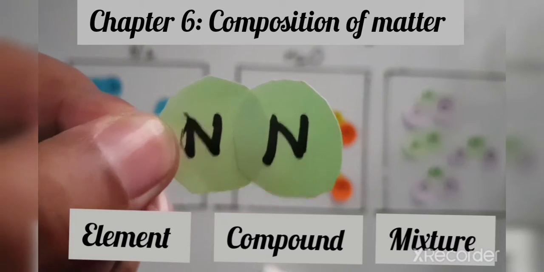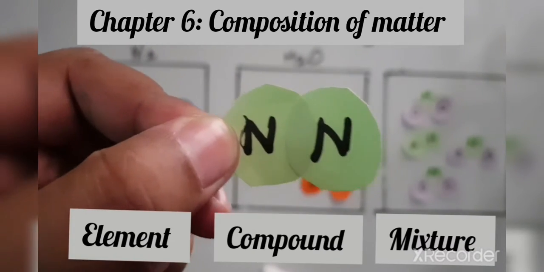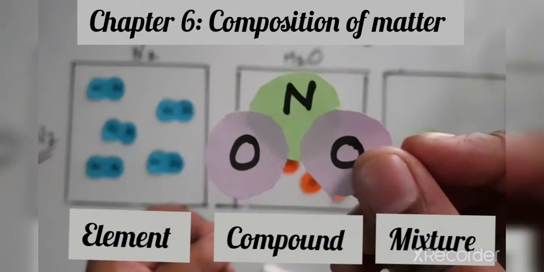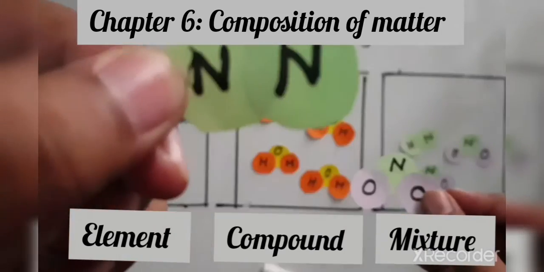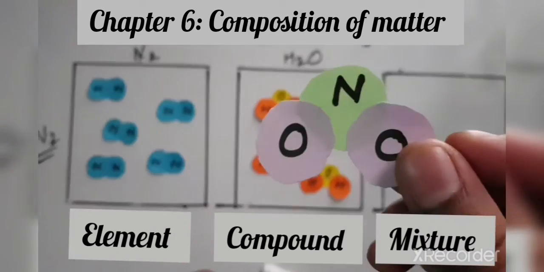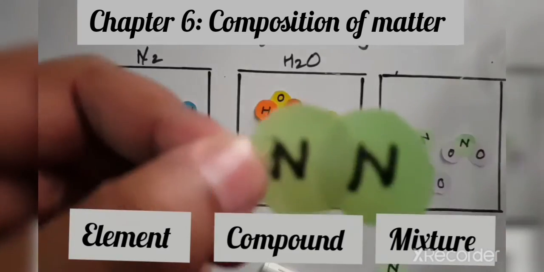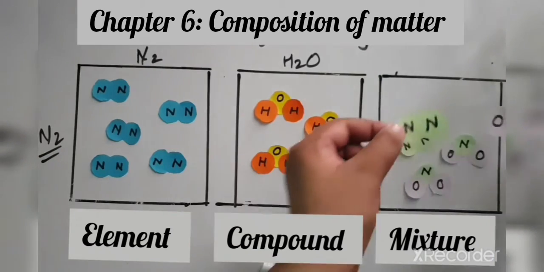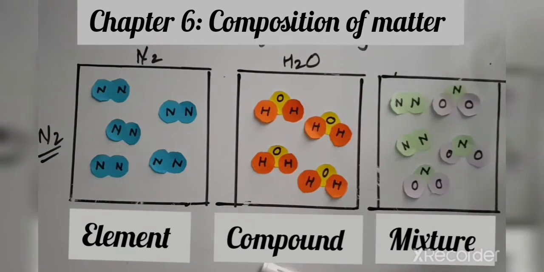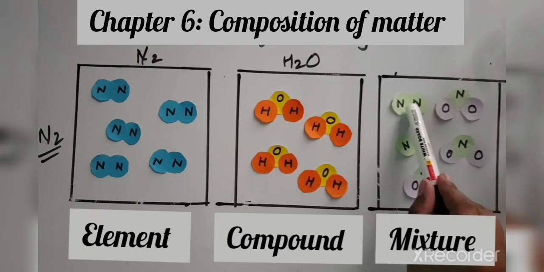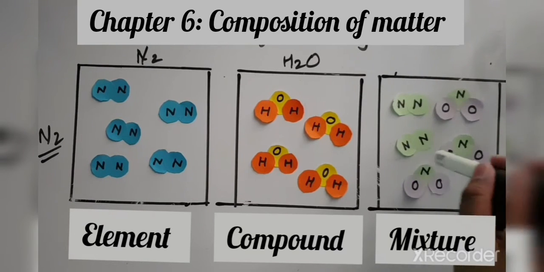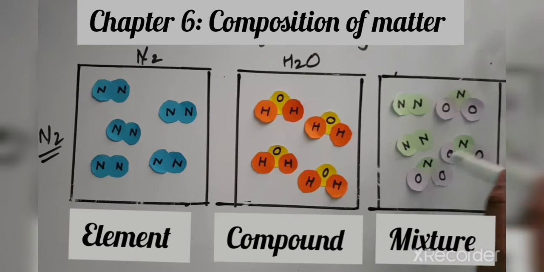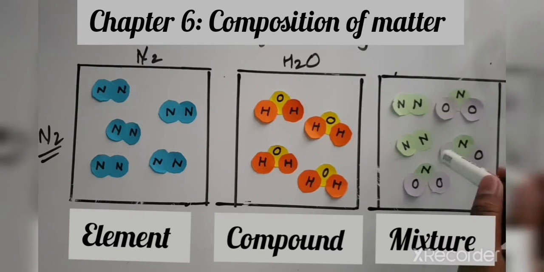Okay, this is one molecule that we have over here, and the second molecule that we have over here is N2, that is nitrogen. So both the molecules are different. This is NO2 and this is N2. These two molecules are present here. So two different molecules, maybe an element and a compound. There can be a mixture of an element and a compound, or a mixture of a compound and a compound, or a mixture of a compound, an element and other elements also. So this is called a mixture.